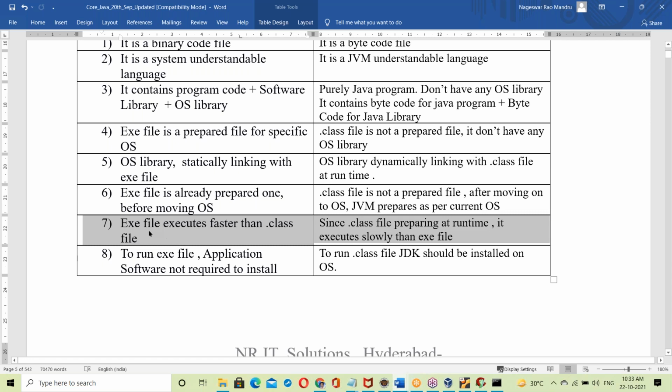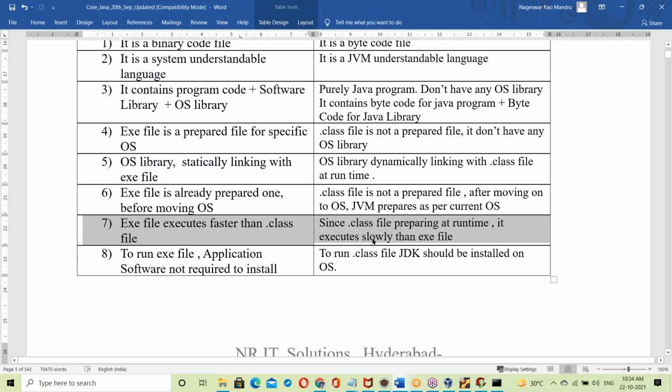Next difference: an exe file executes faster than a dot class file. The reason is that the exe file is already linked with the OS library, so it executes directly. Linking is not necessary. But the dot class file is prepared at runtime, so it executes more slowly than the exe file. After moving on to the OS, it does linking and running, and runtime linking will take some time.